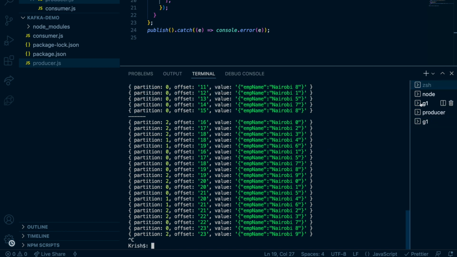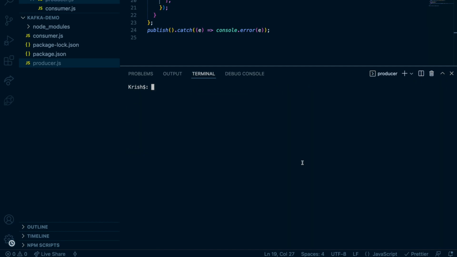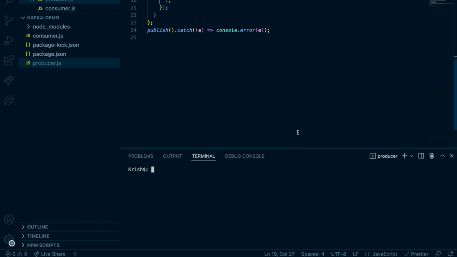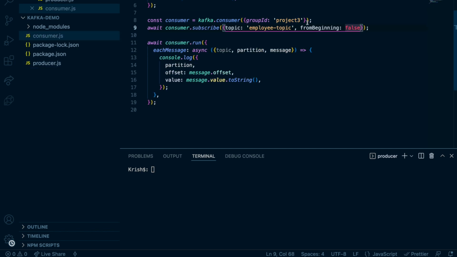I'm going to stop all of this. So I kill all these terminals, and now I only have the producer. Now I'm going to create 2 consumers in the project group. Let's get one more shell and run node consumer.js.